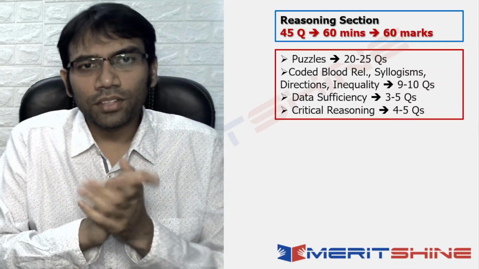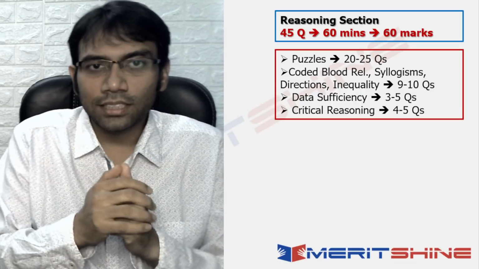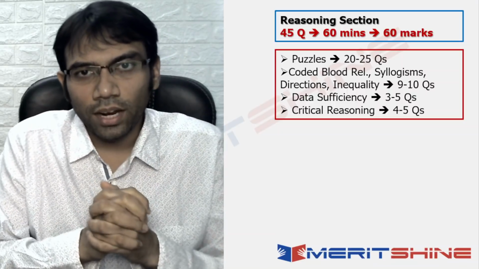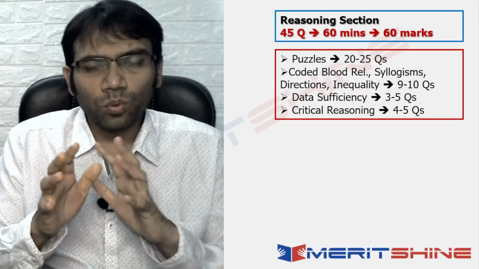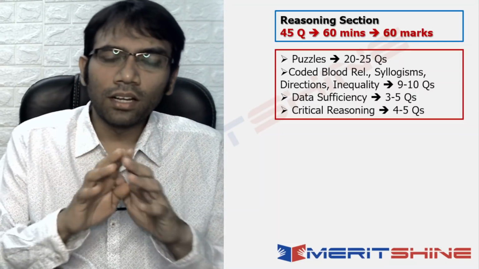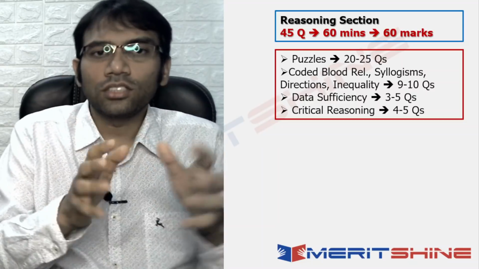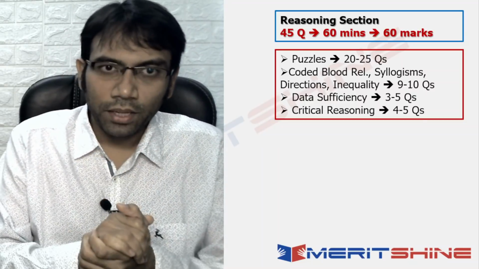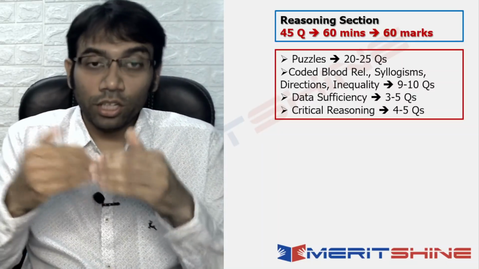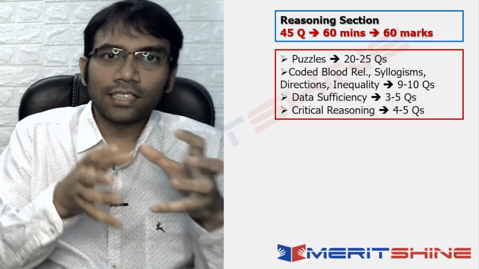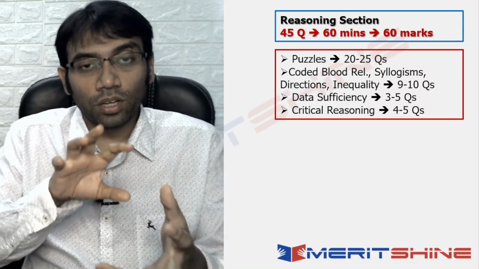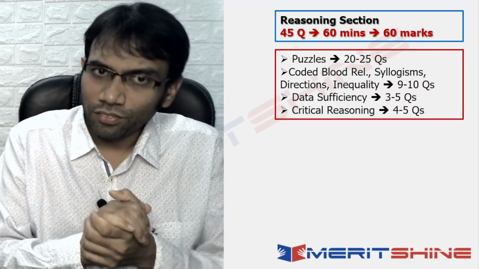Almost universally, every student said that the next set of questions, the coded blood relations, coded syllogism, coded directions and coded inequality questions, those 9 to 10 questions, were doable. It was not much of a challenge, or at least most of them. Around 6 to 7 of them were doable very easily according to them. Which essentially says that there were questions which you would have to choose and do, and would be able to score something out of it.